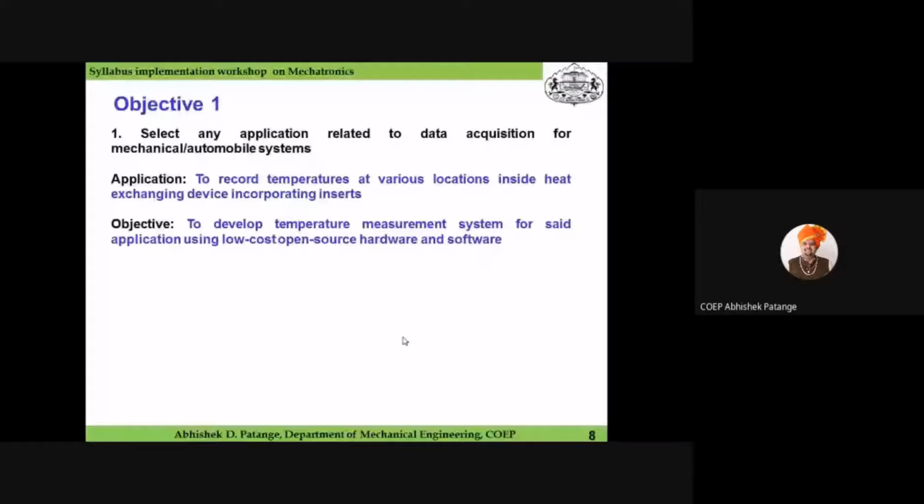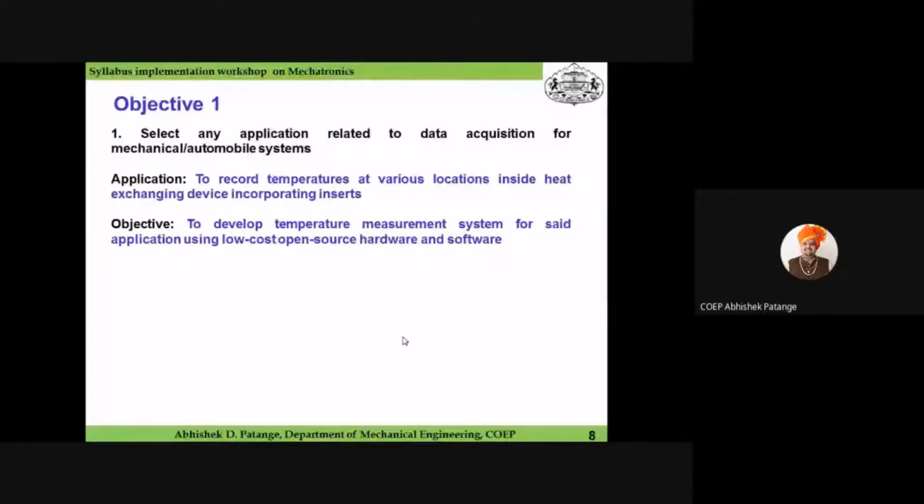Then you can change its communication rate or baud rate, plus data transmission rate, play around with it, and then you can use this system further for the course of AI and ML. Go to next slide. Now I would like to explain all these objectives with respect to the example of temperature measurement in detail, so that you will get an idea how to implement this particular experiment.